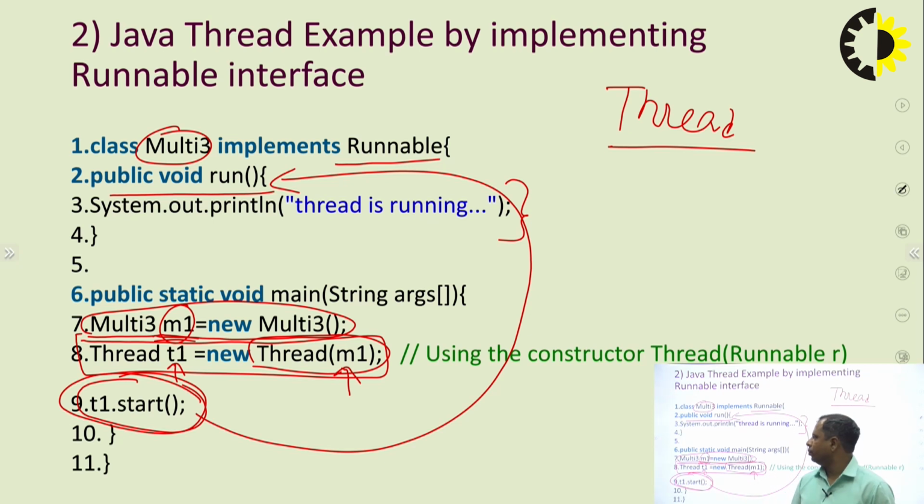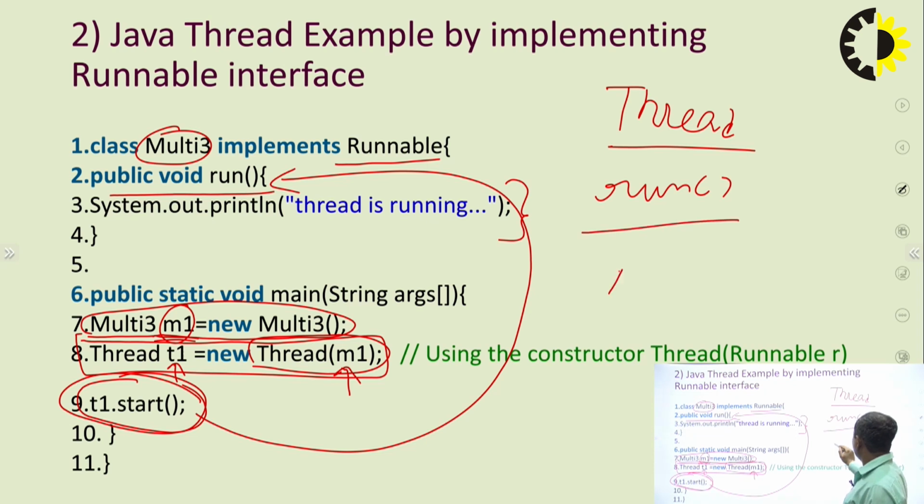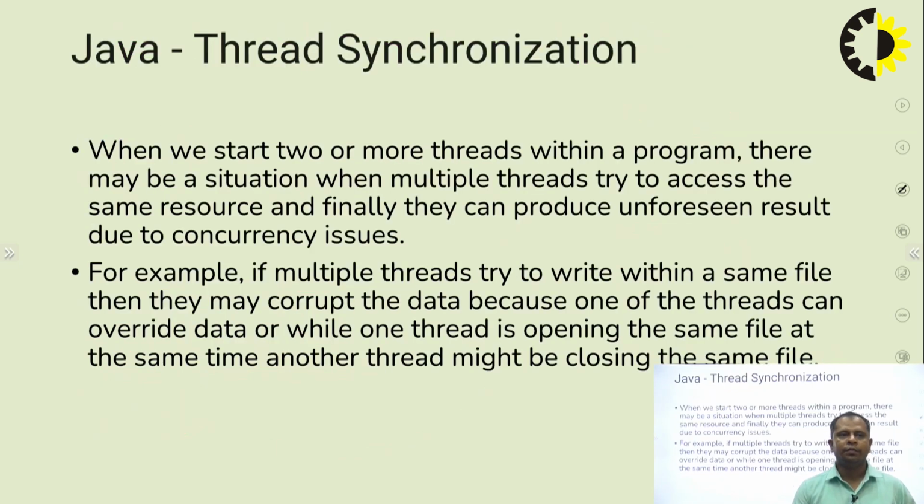So if you want to create multi-threading in Java, there are two ways: using the Thread class or the Runnable interface. In both cases we do two things: first, use the run method, and second, call this run method using the start method. These are the techniques of creating multi-threading in Java.